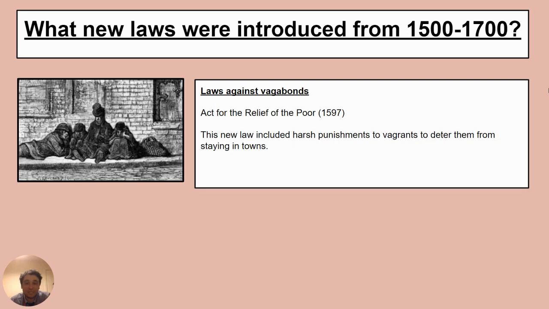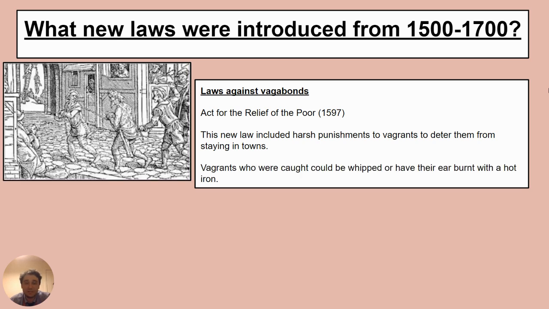So the next law brought in tried to deal with this, the Act for Relief of the Poor, 1597. And this new law introduced harsh punishments to vagrants to deter them from staying in towns. They want them gone. And it's not quite as harsh as before, but it's still pretty horrific. And they basically said, if you catch a vagrant in a town, someone who's begging, someone who hasn't got a job there, then they could be whipped, or they could have their ear burnt with a hot iron instead to mark them out.